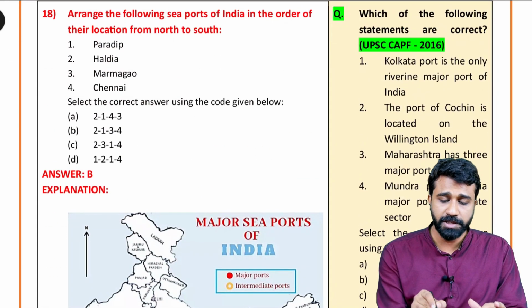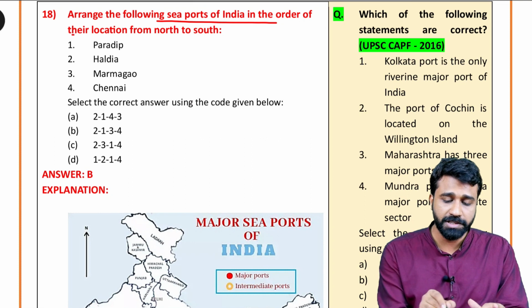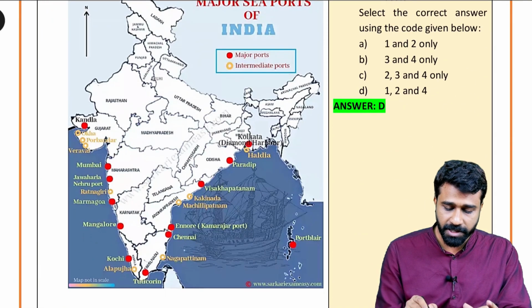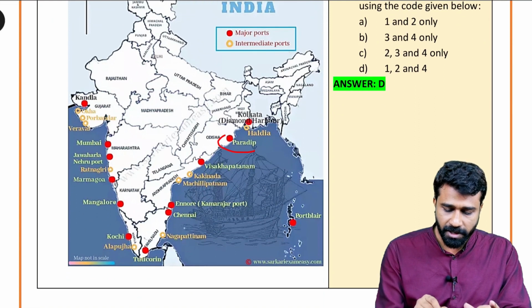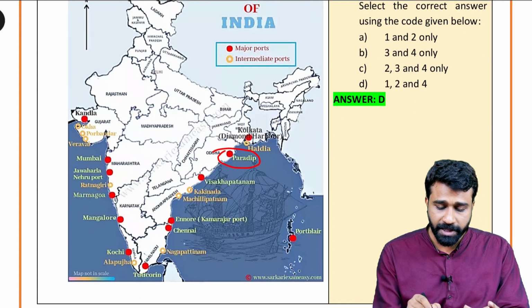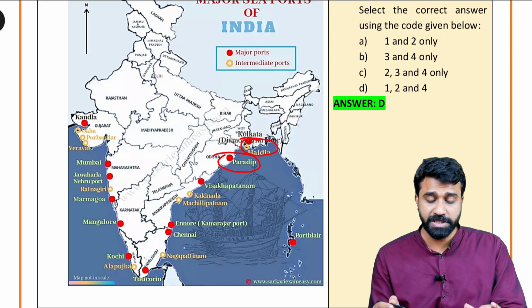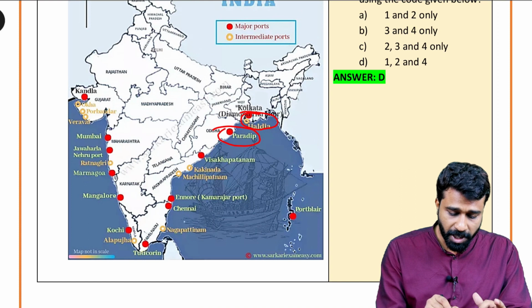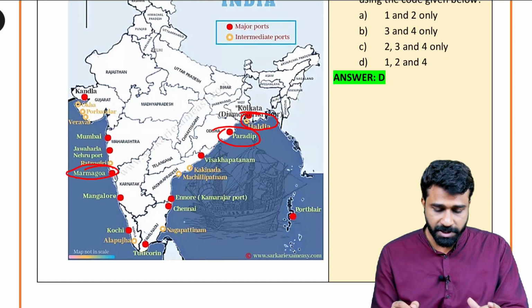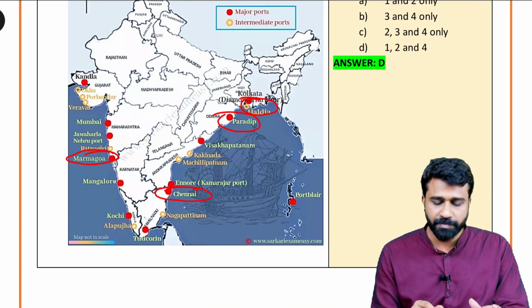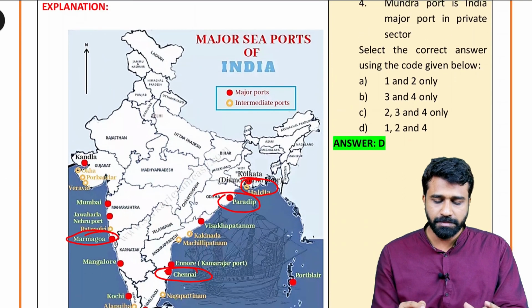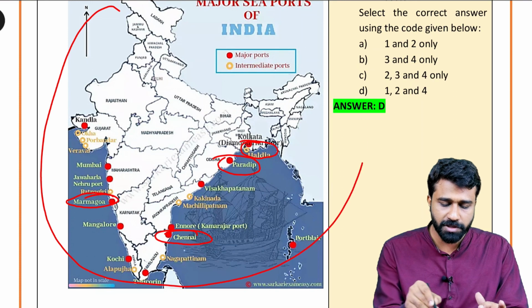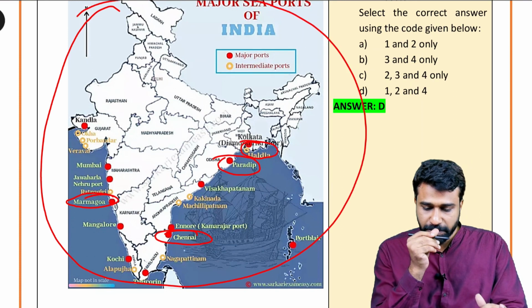Arrange the following seaports of India in the order of their location from north to south. This is very important because Paradeep is located in the eastern part, in Odisha, and Haldia is located in West Bengal, just above Paradeep. And finally, Marmagao port, which is given in option 3, and Chennai port. This is the north to south arrangement of the seaports found in India. Please remember other ports also, the major ports, and also the minor ports.